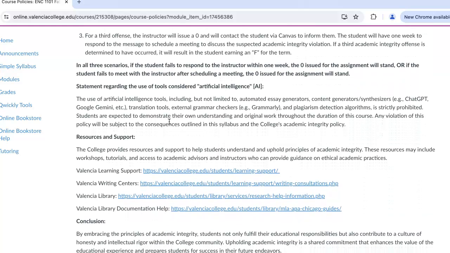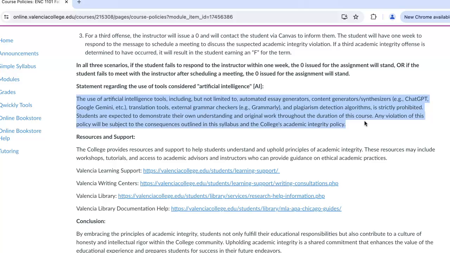I want to bring your attention to the academic integrity statement. This is what it says. The use of artificial intelligence tools, including but not limited to automated essay generators, content generators, or synthesizers such as ChatGPT, Google Gemini, Claude, Copilot, all of those translation tools such as Google Translate, external grammar checkers such as Grammarly, and plagiarism detection algorithms are strictly prohibited. Students are expected to demonstrate their own understanding and original work throughout the duration of this course. Any violation of this policy will be subject to the consequences outlined in the syllabus and the college's academic integrity policy.